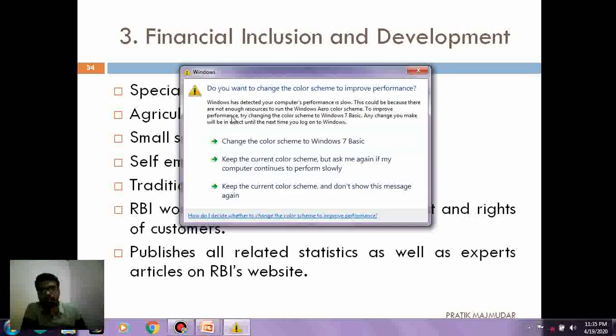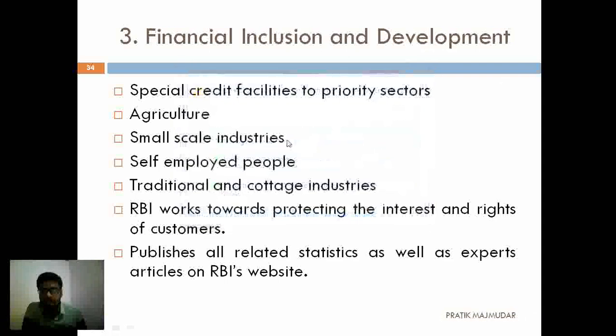But, sorry for the disturbance, what is the issue? They are not going to get the amount. So they were including that particular sector as a financial inclusion. Now they will lend the loans at smaller rates. That means if they were giving a particular loan to any industry at 10 or 15 percent, they will give it to the agriculture sector at 3 to 4 percent. So that is the benefit for the farmers. All these kinds of functions are going to be monitored and developed by the RBI.